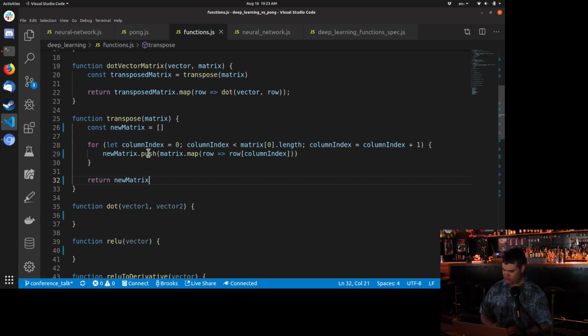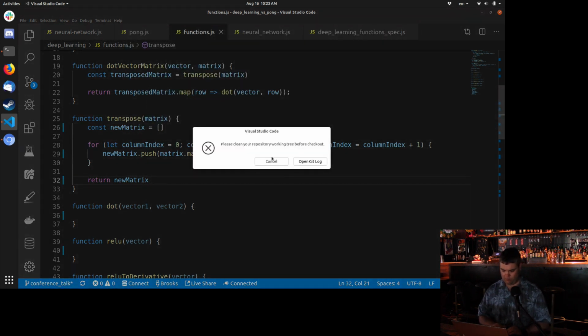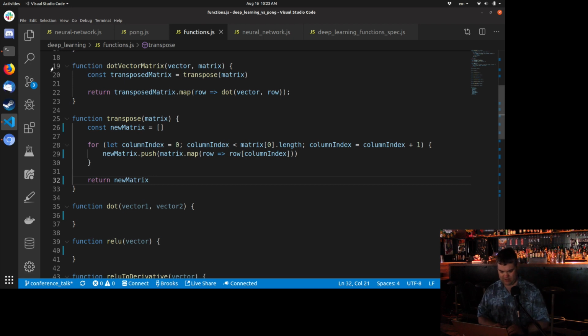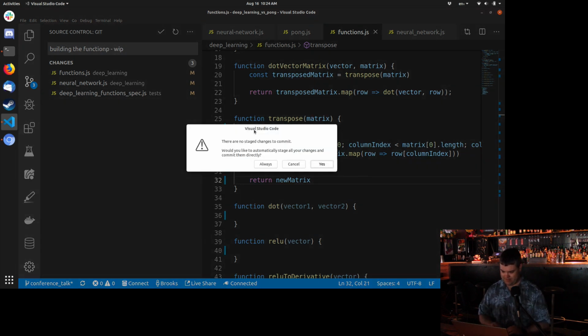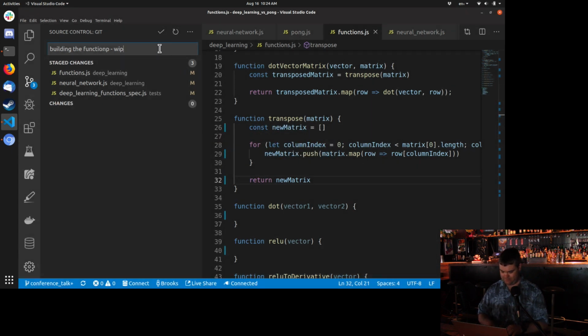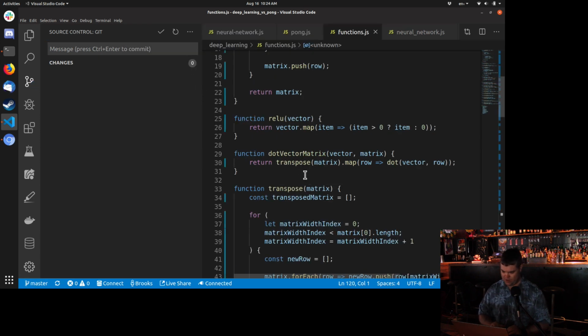I would think that that should work, but just because I don't want to take too much time, I only have less than half an hour left. I'm going to switch over to my master branch and take a really quick look at what I did. Oh, I need to commit these. So building the functions work. And stage them. All right, so now let's switch over to master. What did I do wrong?